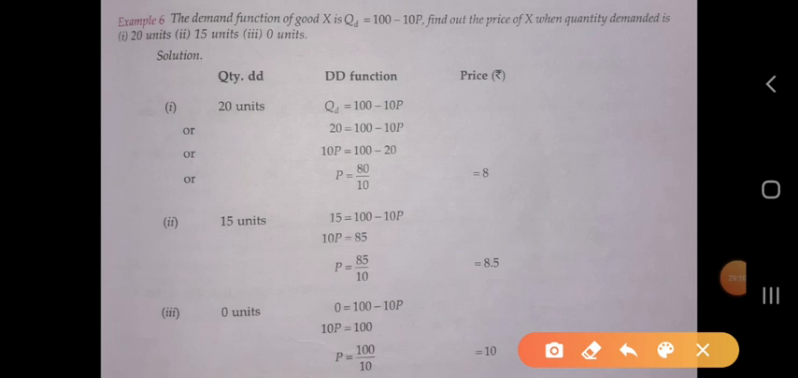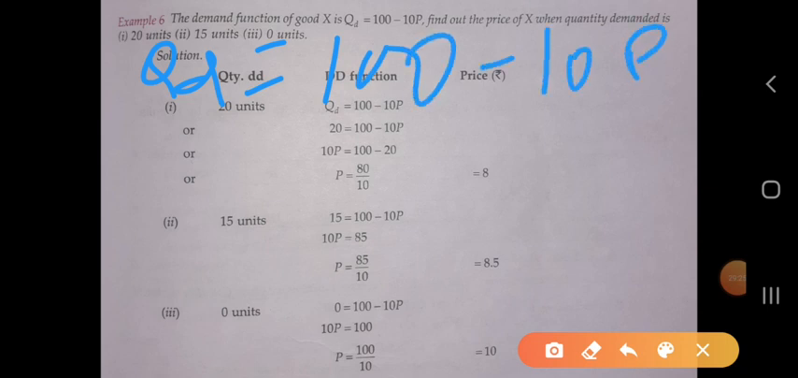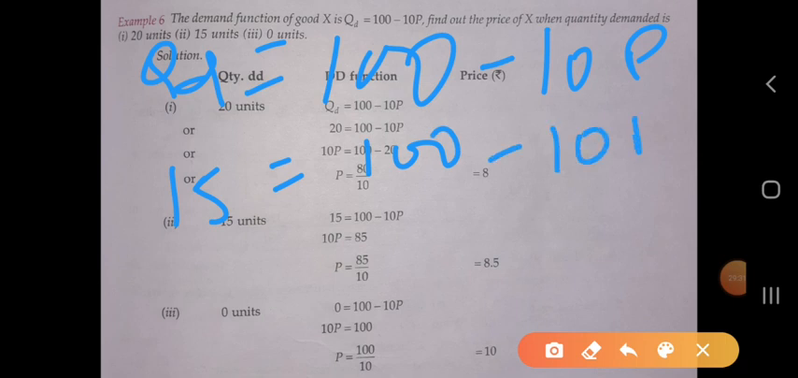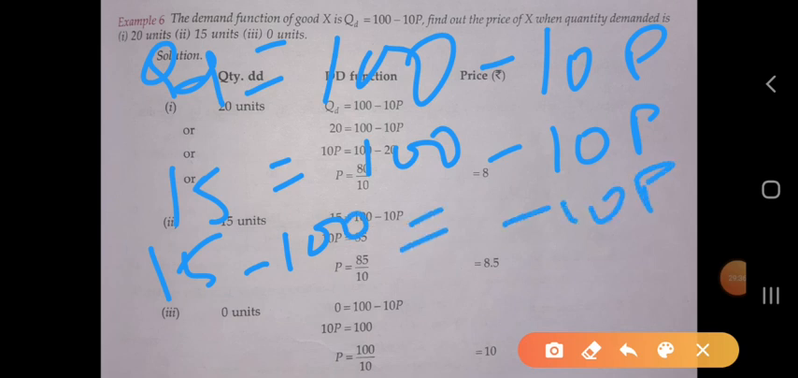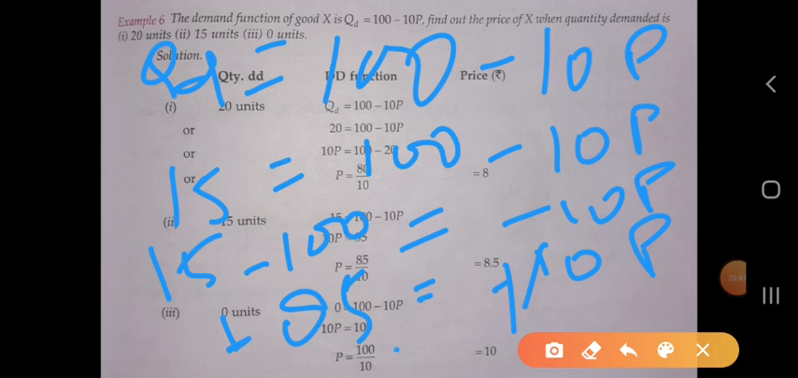Now the next one is when there are 15 units demanded. So here we have QD equal to 100 minus 10p. 15 equal to 100 minus 10p. 15 minus 100 equals minus 10p, it will be minus 85 equal to minus 10p. So 85 upon 10 equal to 8.5.